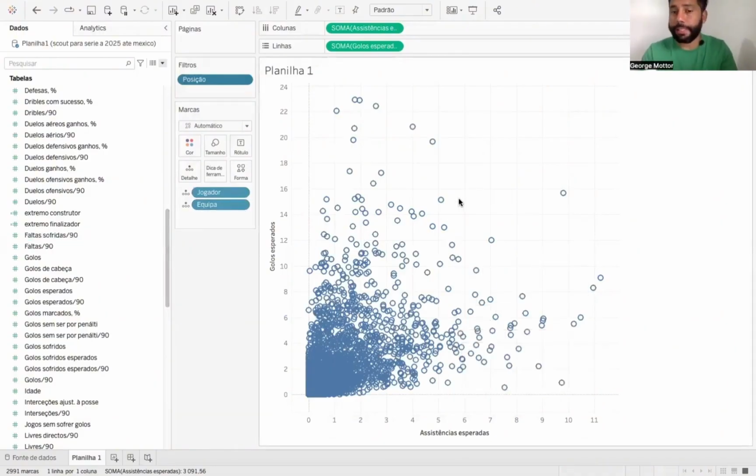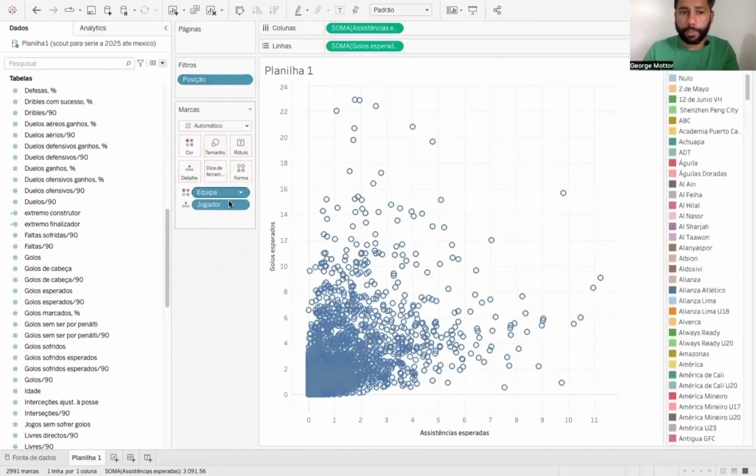We also need to find a way for Fluminense players to stand out in this environment so we can get an idea of the difference in players that Fluminense managed to produce in the Brasileirão compared to what others did in their respective championships. So we're going to take the team and color it, okay? I'll pull the team here from the marks and color. So it's going to end up looking quite colorful, but that's not really what we're aiming for, is it?